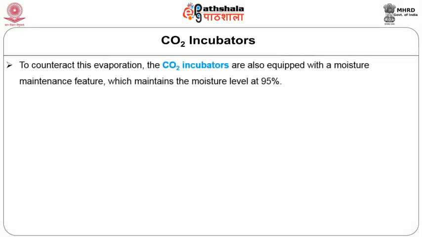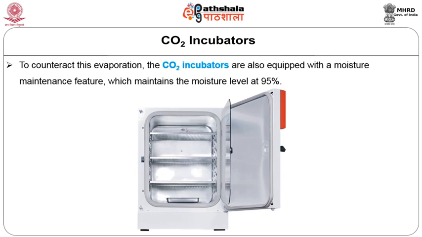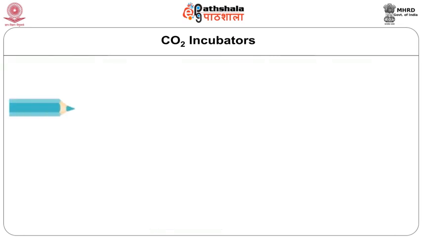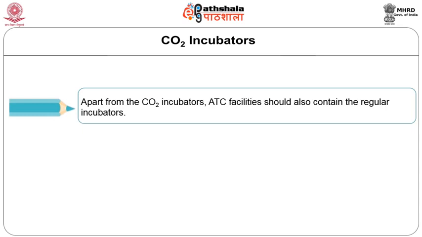To counteract this evaporation, the carbon dioxide incubators are also equipped with a moisture maintenance feature, which maintains the moisture levels at 95% humidity. Apart from the carbon dioxide incubators, ATC facilities should also contain the regular incubators.